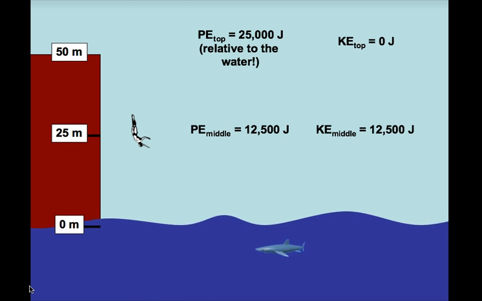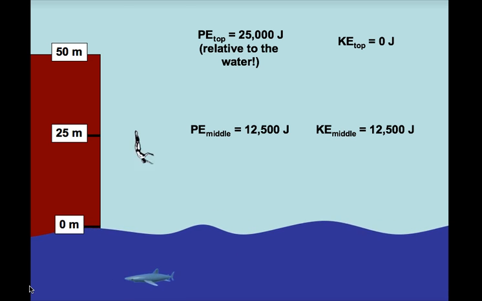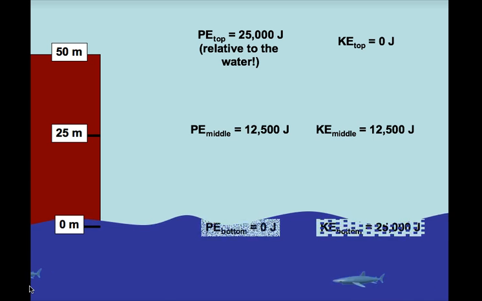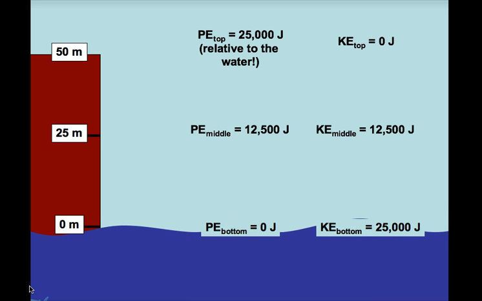So when he gets to the bottom, he will hit the water with that velocity. Hopefully there won't be any more sharks. No, there's a fast shark. And notice all the energy is KE.